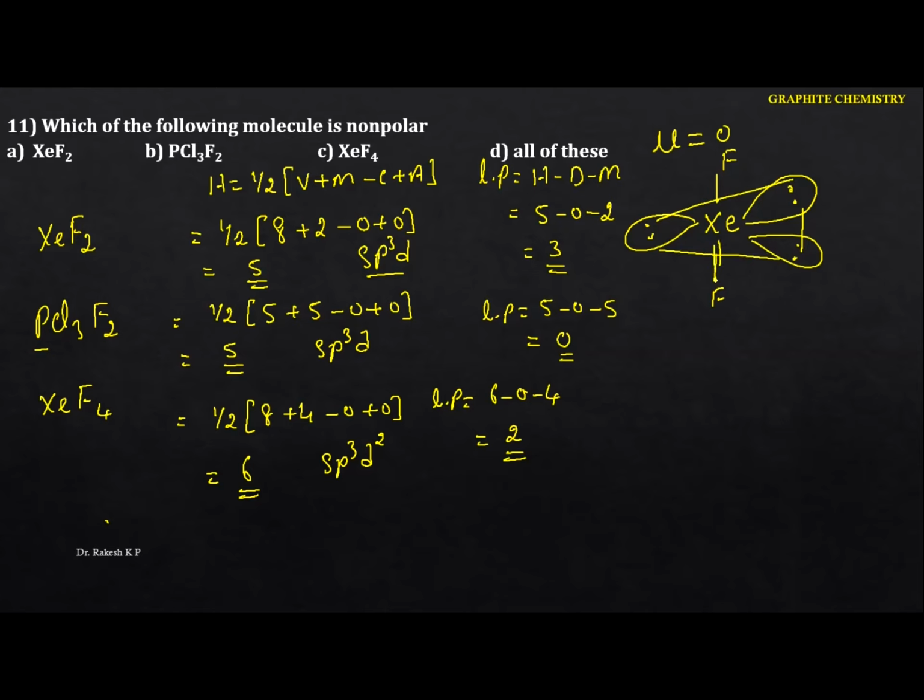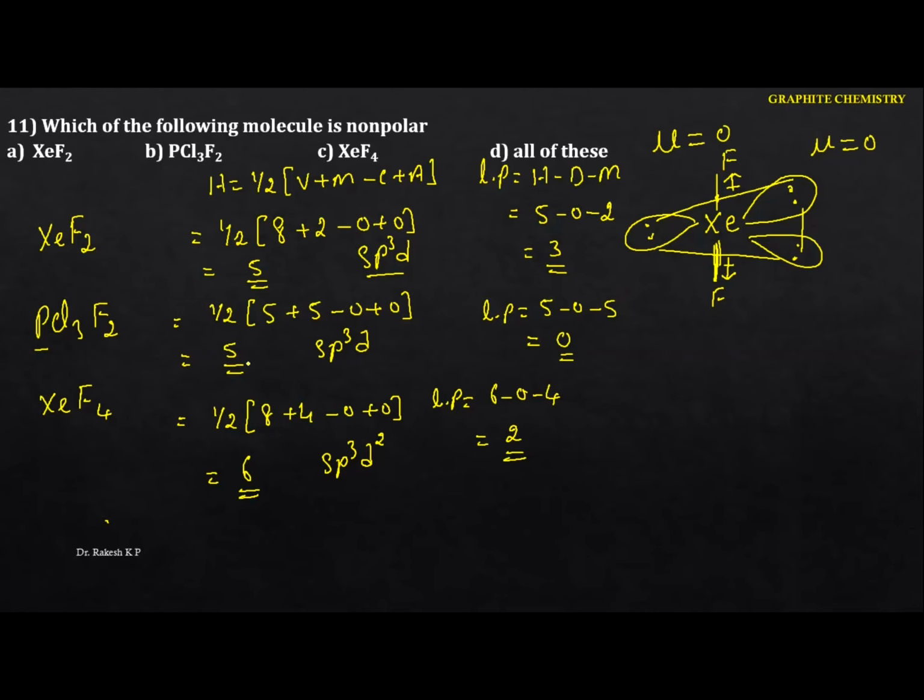Okay, see this one. So these things will be present on the same plane. This will be the other side. This will be the equatorial, this will be the axial, and the dipole moment goes from the less electronegative to the more electronegative. Now they cancel each other. The mu value is equal to 0.